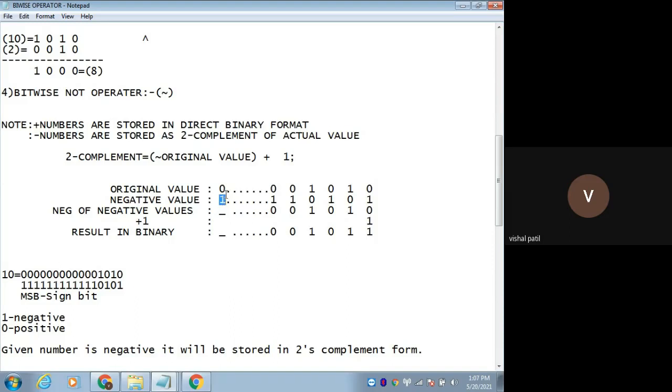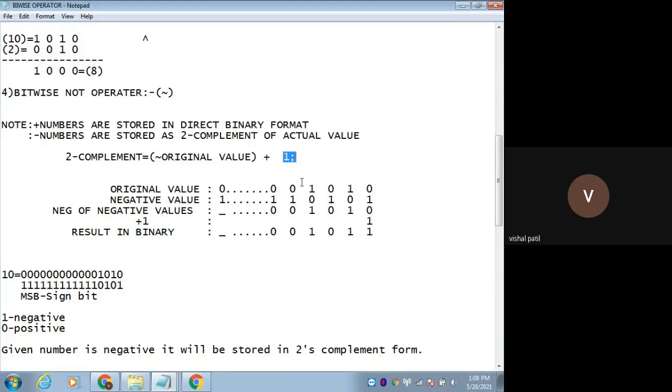If it is a negative number, in computer memory you cannot store it directly. So you have to calculate this 2's complement. Okay. So what is 2's complement? 1's complement plus 1. So let's check for 1's complement. So here the third stage will find out the 1's complement, right? So 1 represents what? The negative sign. So it will get converted into a minus sign. Okay, 1 means what? Negative. So find out the 1's complement. 1's complement means what? You just need to negate the original value. So you have to negate this value. 1 will become 0, 1 will become 0, 0 will become 1, 1 will become 0, 0 will become 1, 1 will become 0.